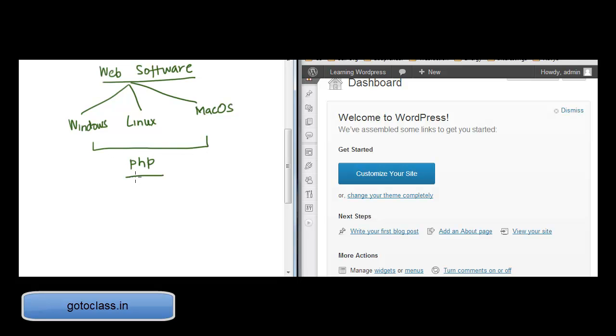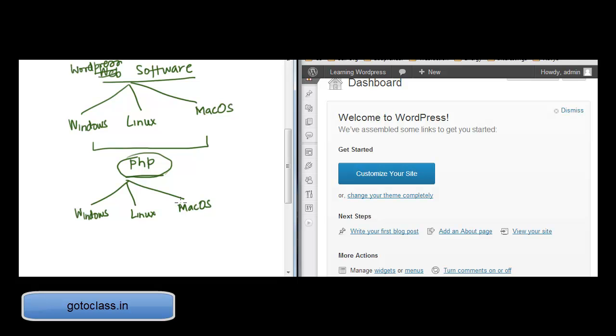So as long as you have PHP installed on your machine, whether it is a Windows machine, a Linux machine, or a Mac OS machine, you have to first make sure that you have PHP installed. If you have PHP installed on your machine, then WordPress can run on that machine. So that's not a problem. That's the first thing you want to understand. PHP is available on most platforms.